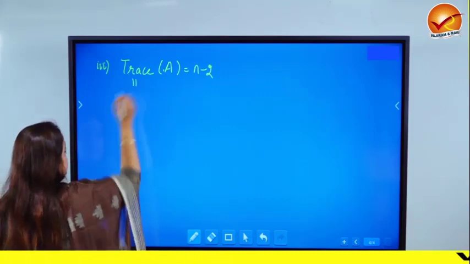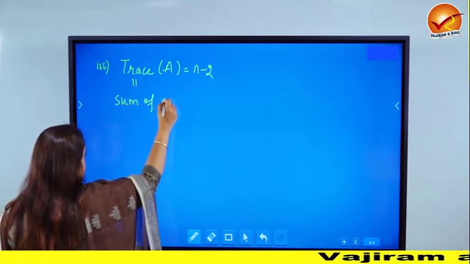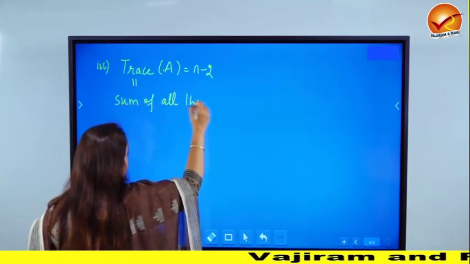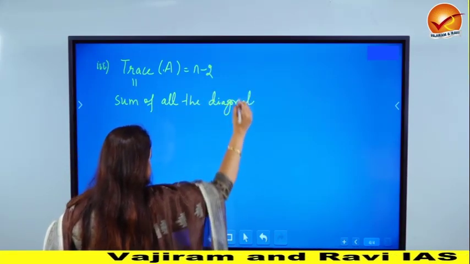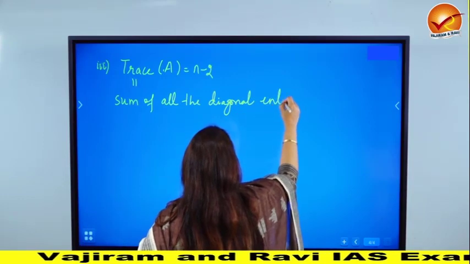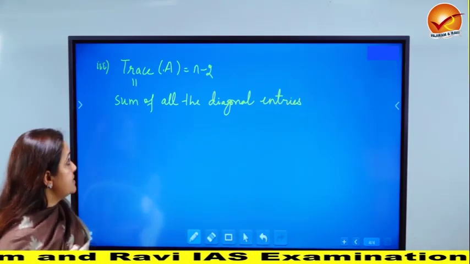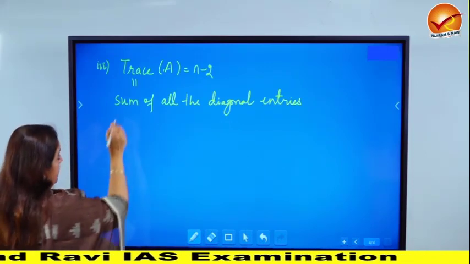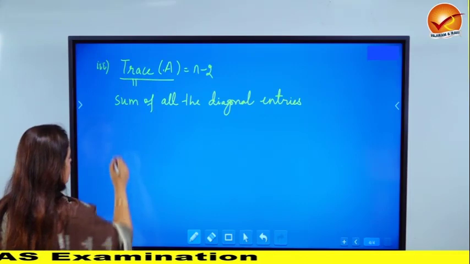So what is the meaning of trace? Trace means actually the sum of all the diagonal entries. In a matrix, when you add up all the diagonal entries, that number that you get is known as the trace. Here we have to actually find what trace of A is. We have to show that it's n minus 2.